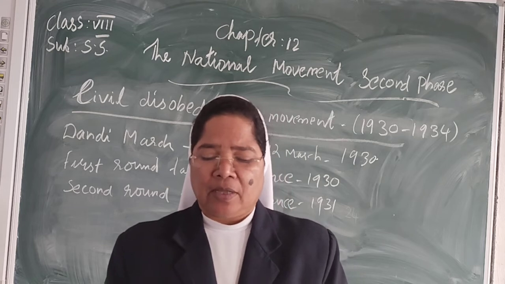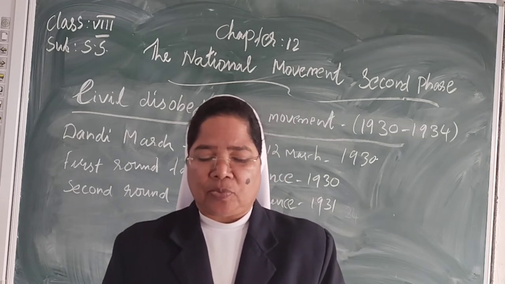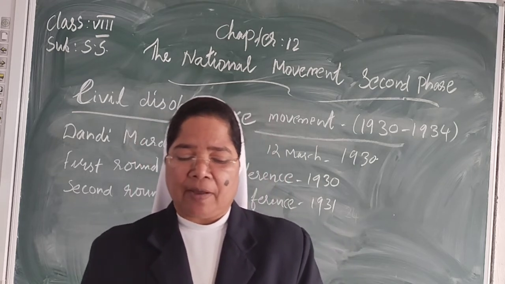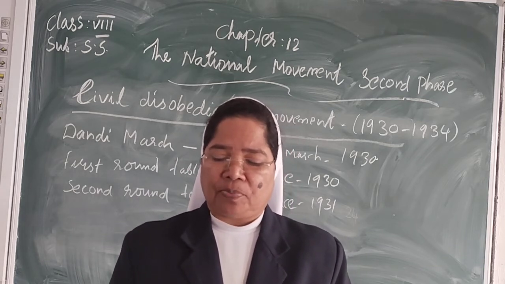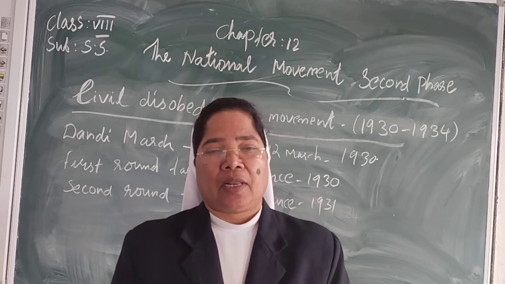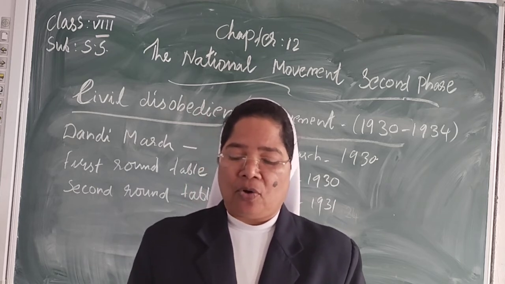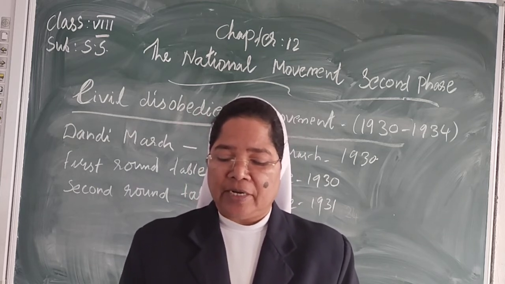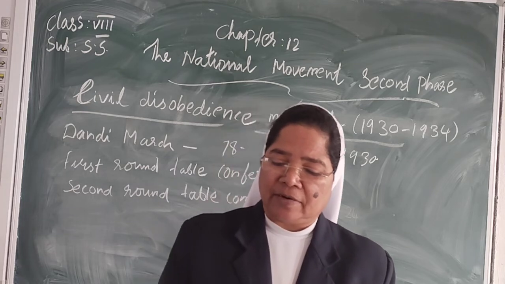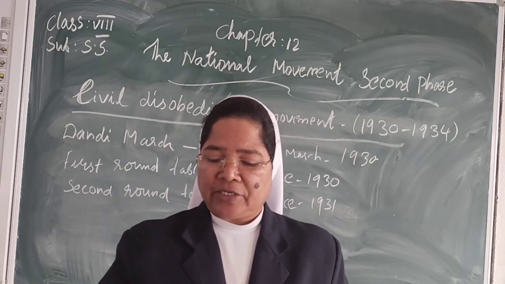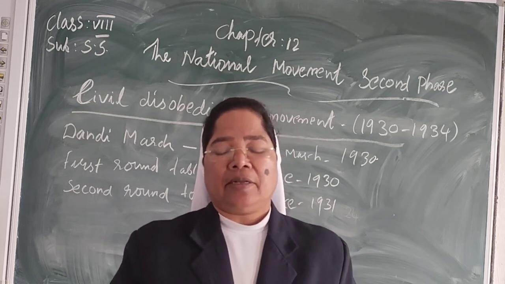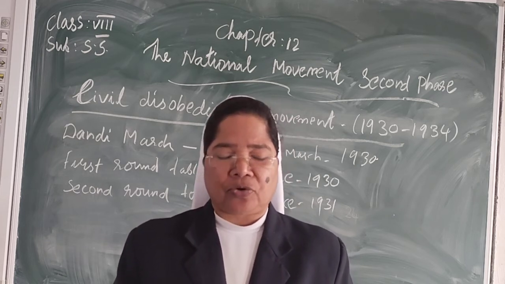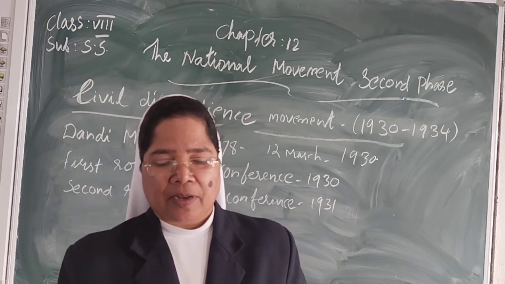Resumption of the movement. The Congress continued the civil disobedience movement after Gandhi returned to India. The government intensified repression. Lakhs of people were put in jail. All major leaders including Gandhiji were arrested. Without strong leadership, the struggle lost focus. In May 1934, the Congress withdrew the movement. Now, let us conclude here.